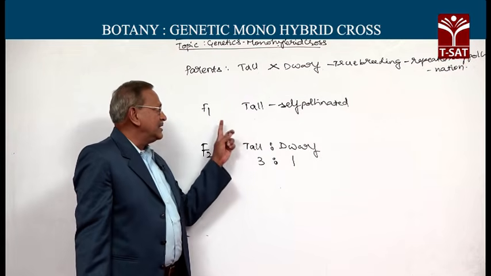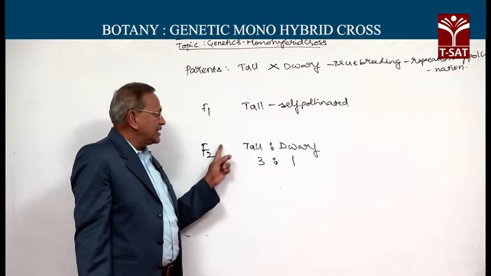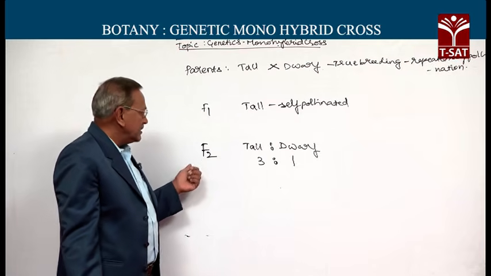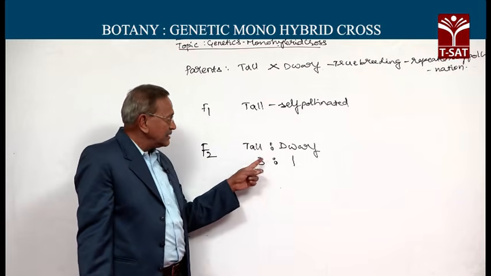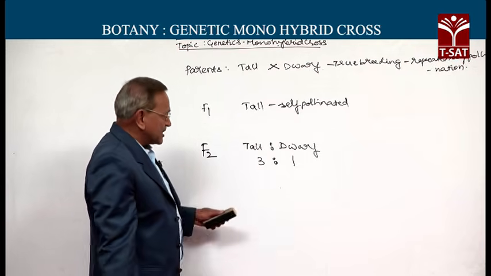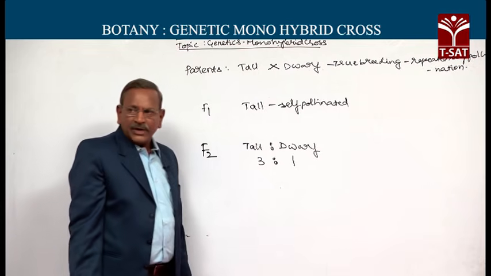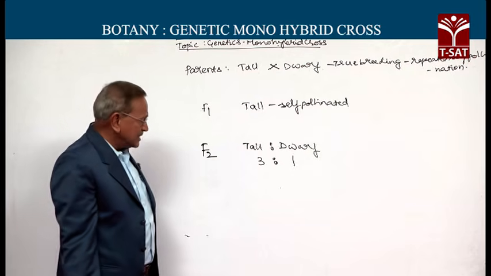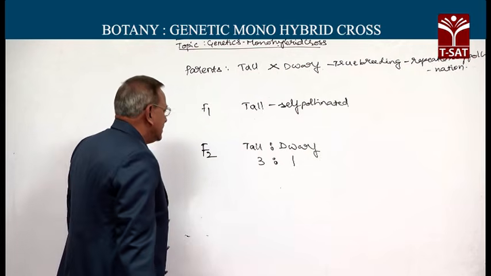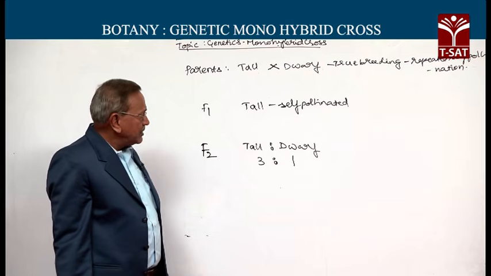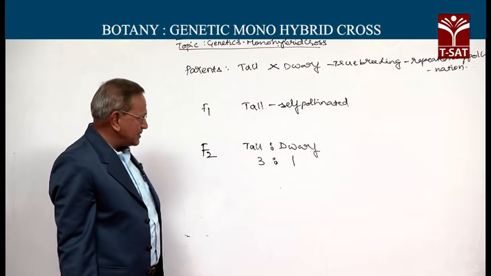The dwarf character did not appear in the hybrid, but it reappeared in the F2 progeny, the second filial generation. Based on this experiment, he formulated two important principles in genetics: the law of dominance and the law of purity of gametes.